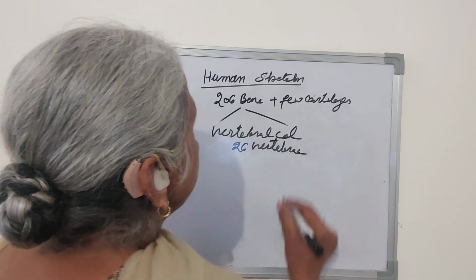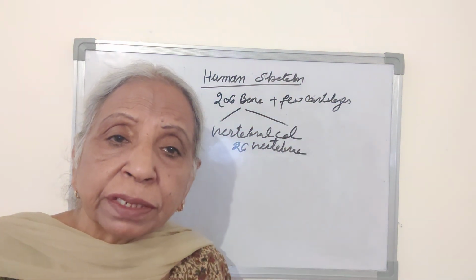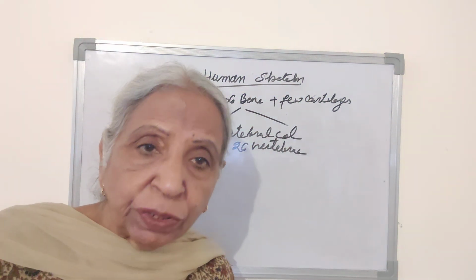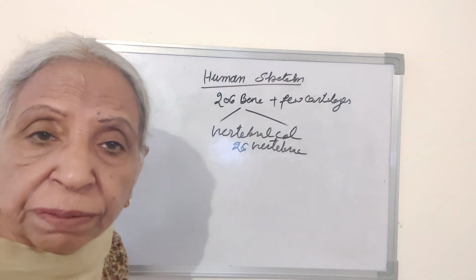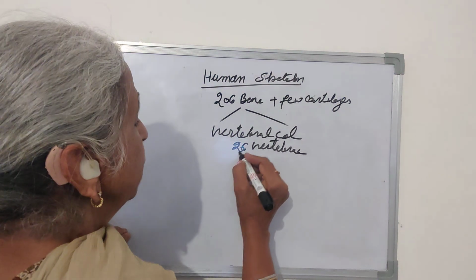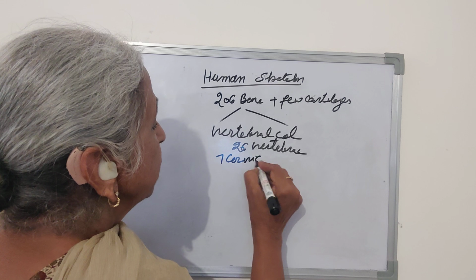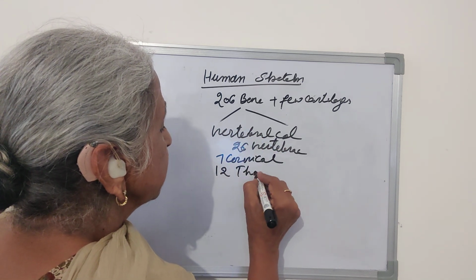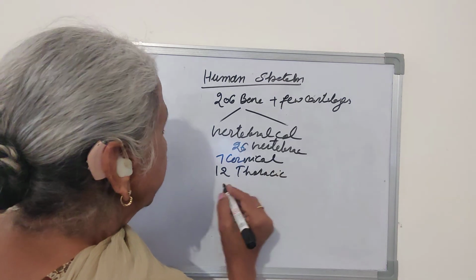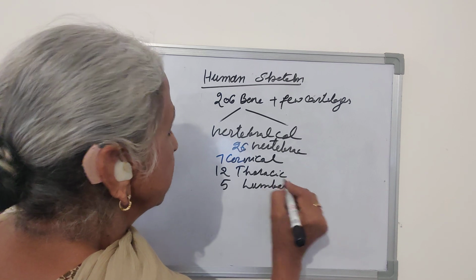When vertebrae are placed one above the other, a vertebral column is formed. Depending upon their position, the vertebrae are named as such. The vertebrae present in the neck region are called cervical. There are 7 cervical, 12 thoracic which are present in the thorax region, and 5 lumbar which are present in the lumbar region.